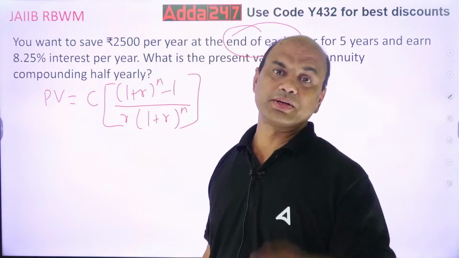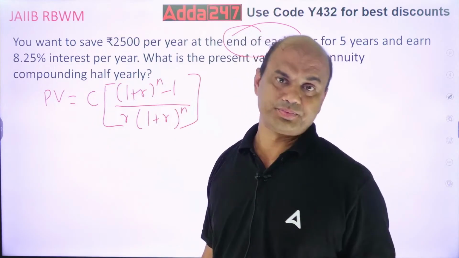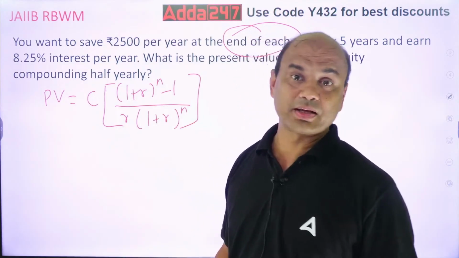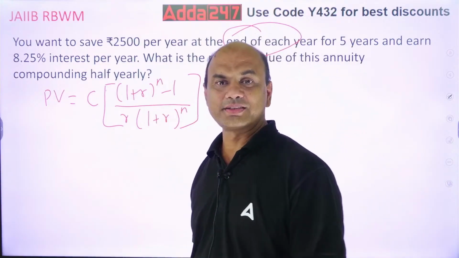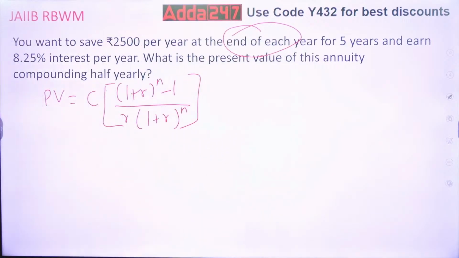Just type in the comment section. Is it ordinary annuity or is it due? Type in the comment section. Let me see how many of you are typing it correctly. Ordinary or due?